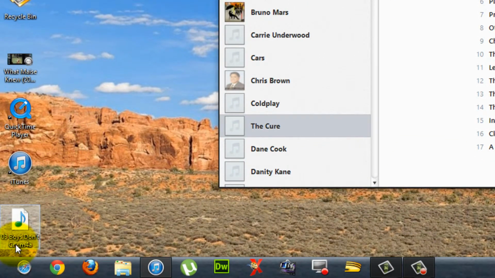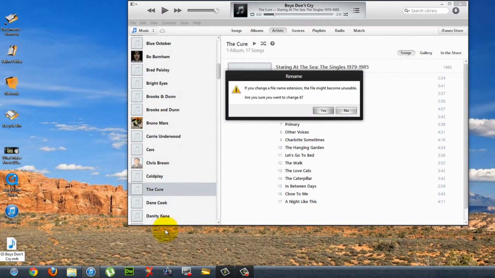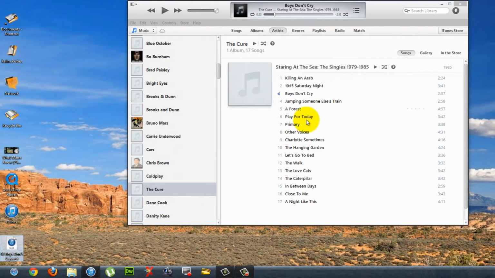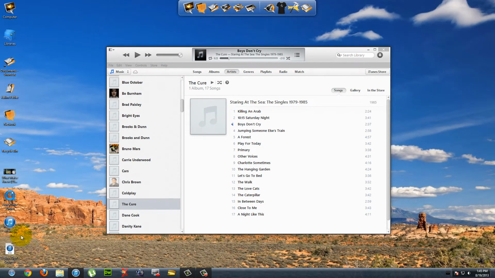And you're going to see a .m4a. You need to change that to M4R, which stands for ringtone. Click anywhere and press yes. Now you can double click on it and it'll automatically go into the ringtone selection inside of iTunes.